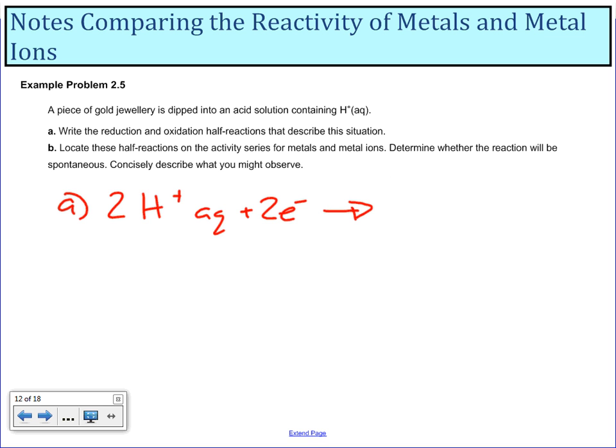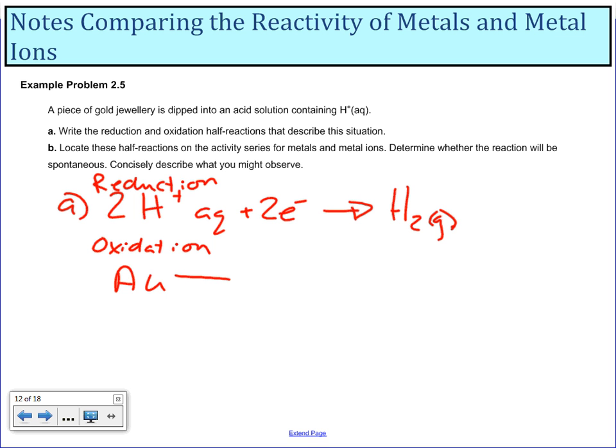So my hydrogen ions go to gas. That's my reduction because it requires electrons, and then oxidization talks about the loss of electrons.